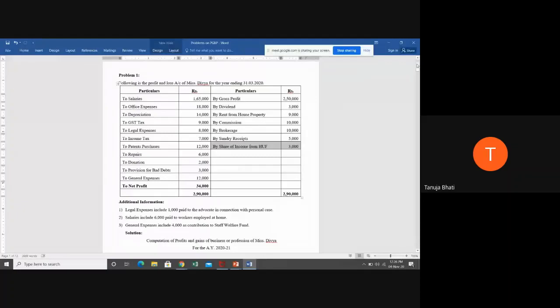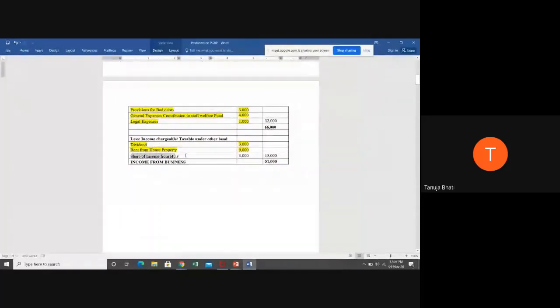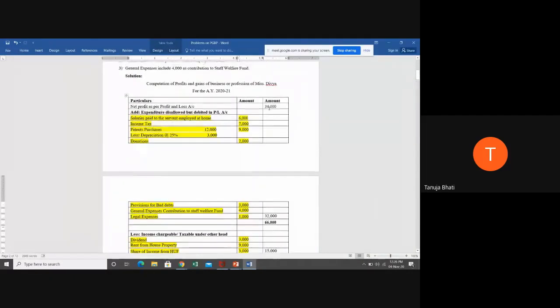Therefore, we have to give effect to this since it is not a business income. Therefore, in our main answer, we have deducted this. What is the reason? The reason is it is income chargeable or taxable under other head. So what we have to do is take the net profit as per P&L account. We have to add all these expenditures which are disallowed but debited to P&L account.